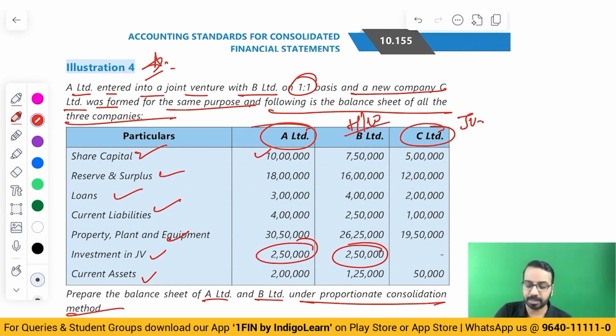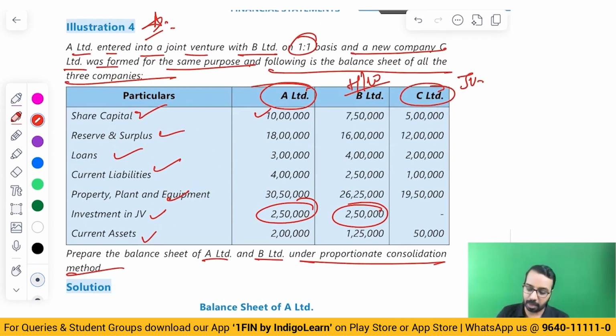For B Limited, you can practice it on your own. Now, when I say proportionate consolidation of A Limited, it is A Limited plus JV C Limited. How much? Our share. Now, how to compute? You will do it as if you are doing consolidation.